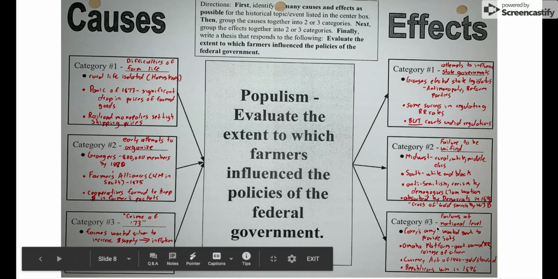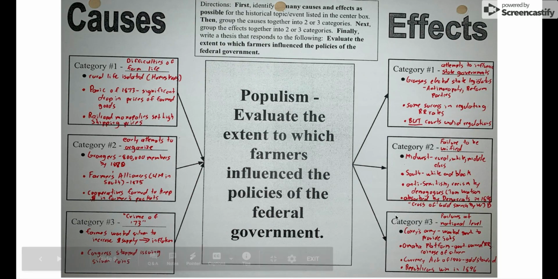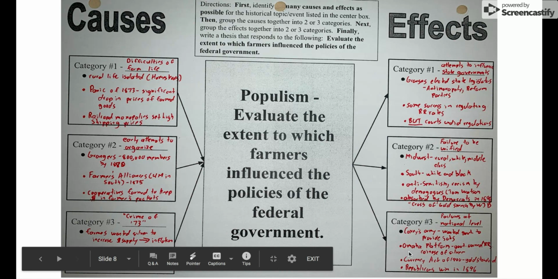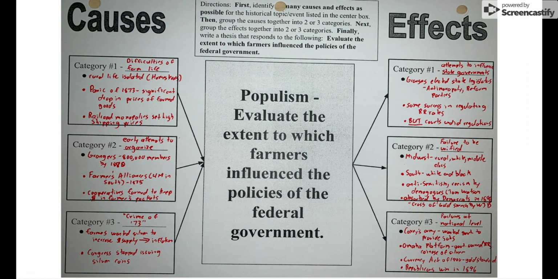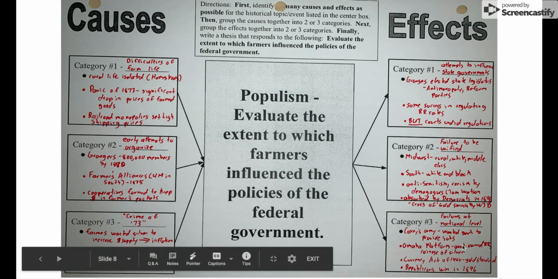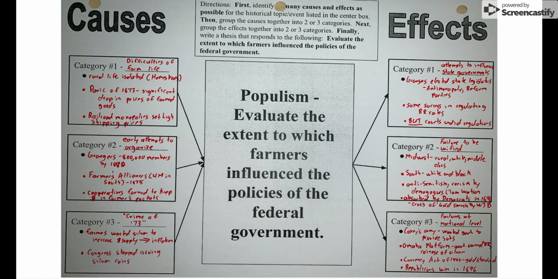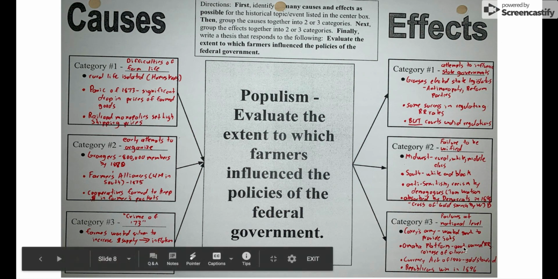All right. Finally, there are actually failures at the national level here. Once the populist movement moved onto the national scene, they met in 1892. They have the Omaha Platform, in which they laid out their beliefs. They wanted government-owned railroads. They wanted the coinage of silver. They also wanted things like an income tax and more direct representation from the voters. None of those things actually happened. They would happen later on, after the 1900s, but at this point in the late 1800s, it did not happen. So it was kind of a failure here.